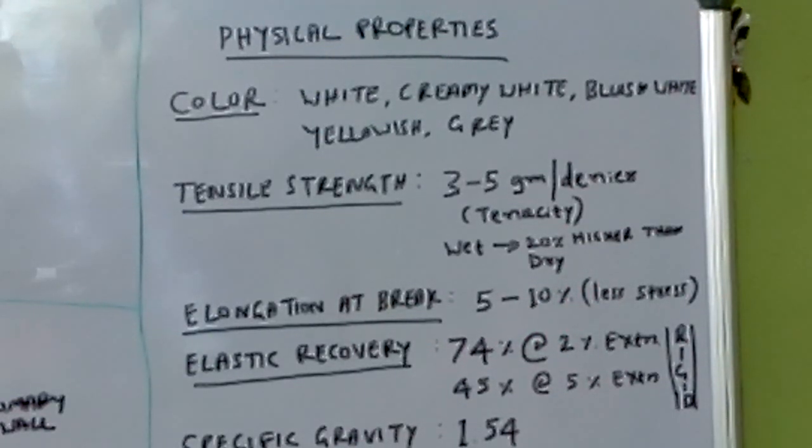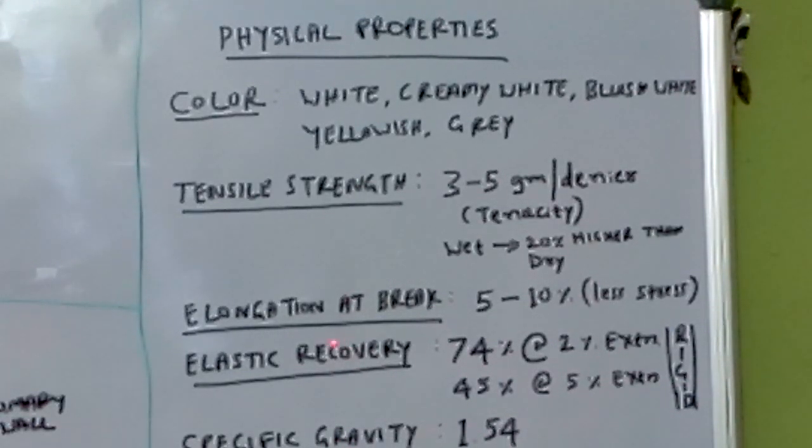Next property is elastic recovery. Elastic recovery means if you take a rubber wire and stretch it, it will stretch, because of its elastic nature. And if you remove the stress or force, it will recover to its original position.